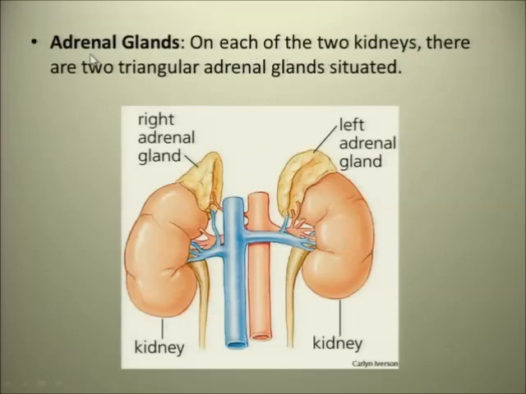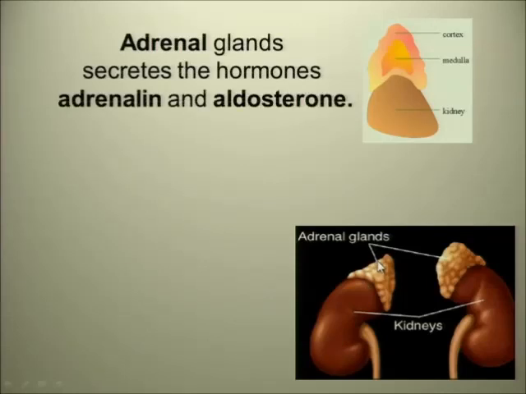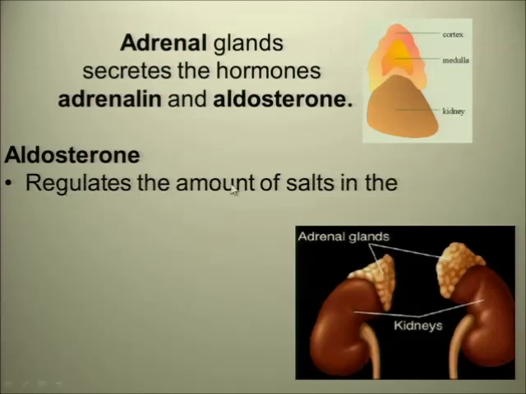Then we move on to the adrenal glands. On each of the two kidneys, there are two triangular adrenal glands situated left and right. In the animated drawing, you can see the kidney and the adrenal glands on the kidney. They secrete the hormones adrenaline and aldosterone. Aldosterone regulates the amount of salts in the blood.